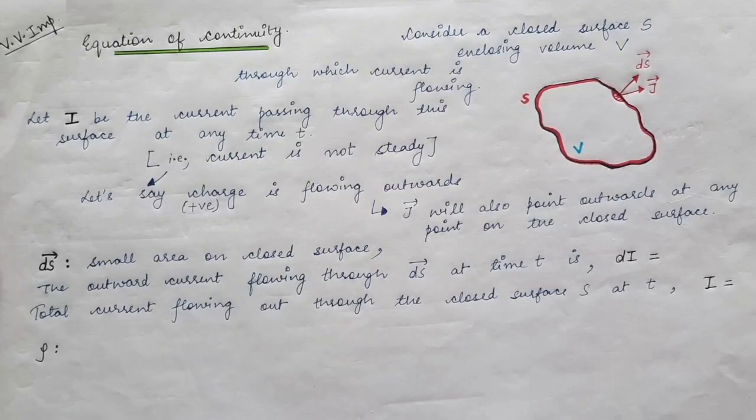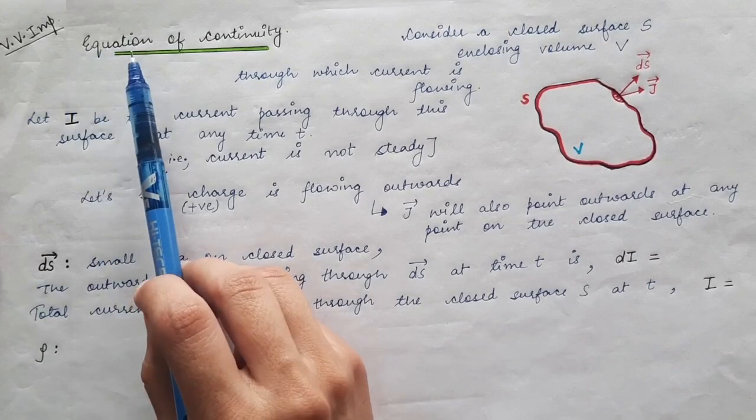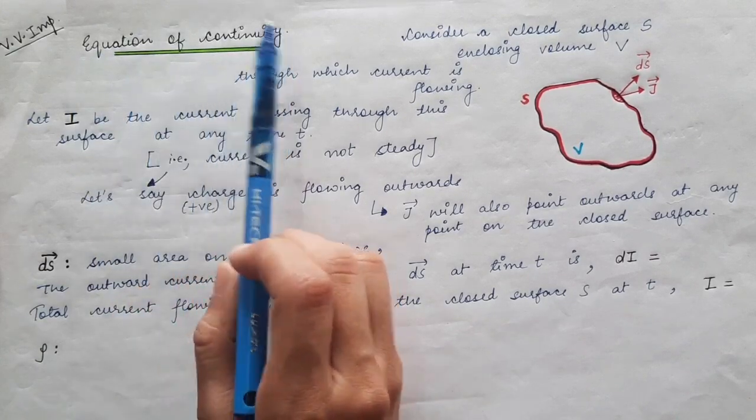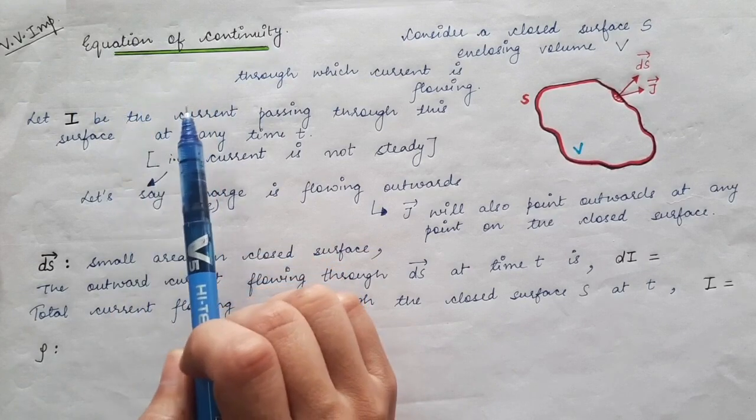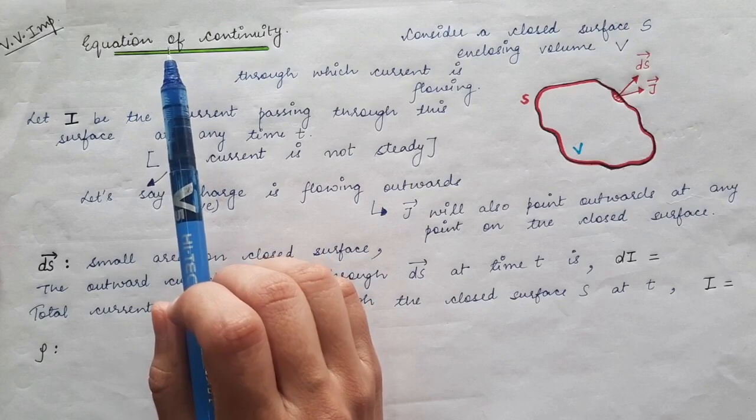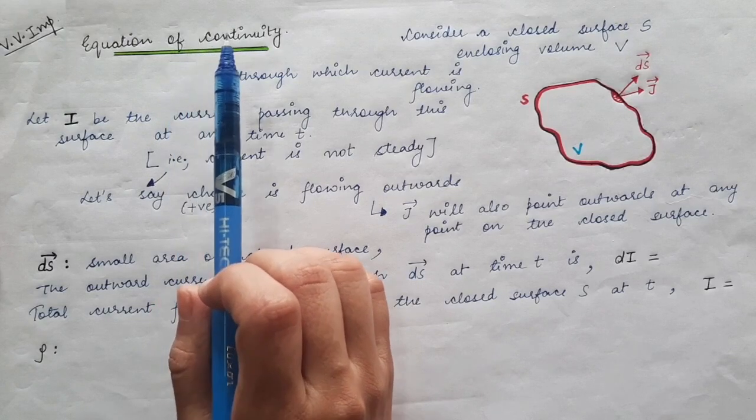The next very important derivation in the syllabus is the equation of continuity. This topic is very important from the point of view of your question paper. The equation that we are going to derive is actually a mathematical statement. That equation is just the mathematical representation of conservation of charge.